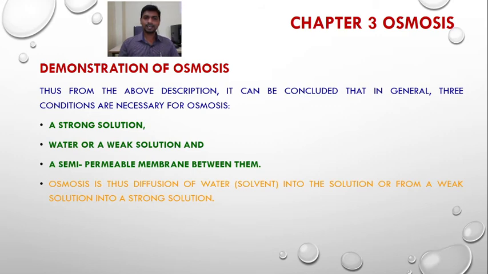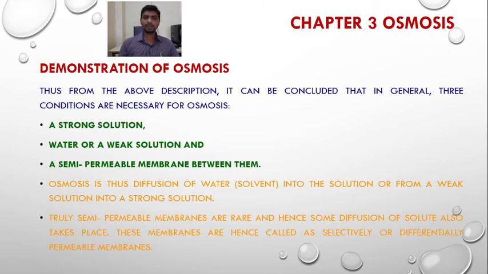Osmosis is thus a diffusion of water or solvent from a weak solution into a strong solution. Truly semi-permeable membranes are rare, and hence some diffusion of solute also takes place. These membranes are hence called selectively or differentially permeable membranes. True semi-permeable membranes strictly allow only the solvent or water but prevent the entry of solute molecules.